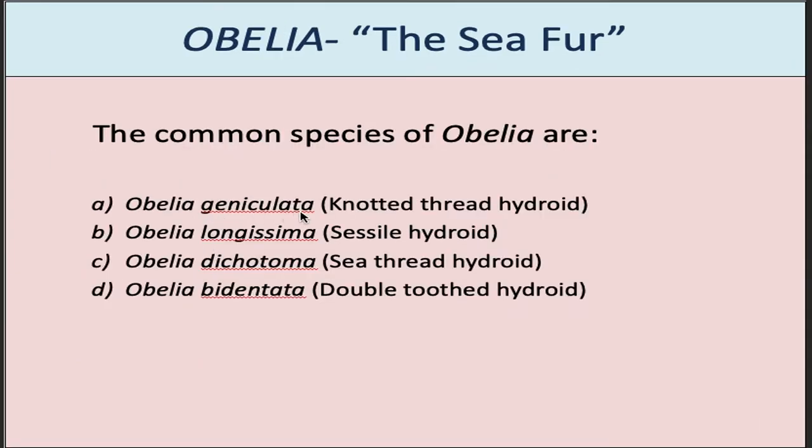Other than Obelia geniculata, Obelia longissima, Obelia dichotoma, and Obelia bidentata are commonly known species of Obelia. As the name suggests, longissima is the longest. It might reach a height of 20 to 35 cm, while Obelia geniculata reaches a height of 2.5 to 3 cm. Obelia dichotoma is also long, but it does not reach the extreme height of longissima. Moreover, it can be distinguished from longissima as it usually grows in rock pools. Obelia bidentata has multiple branched stems even when the colony is young.